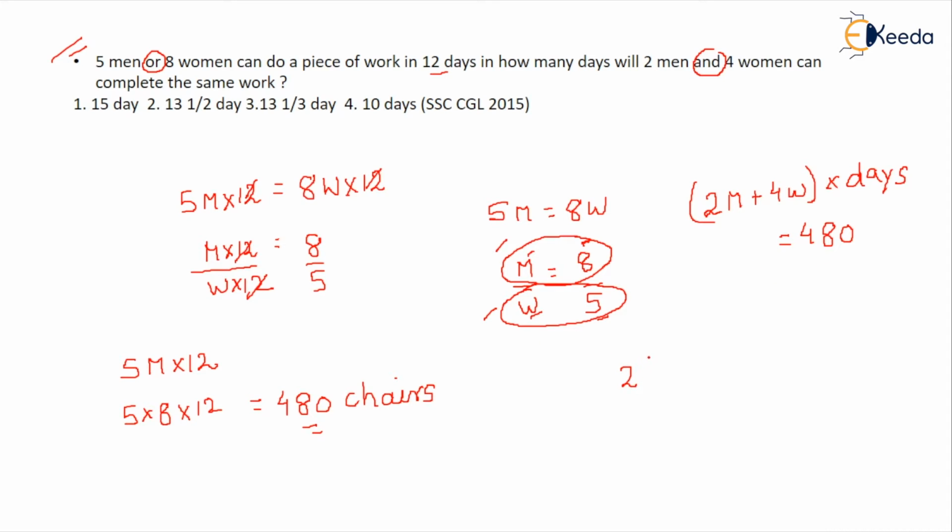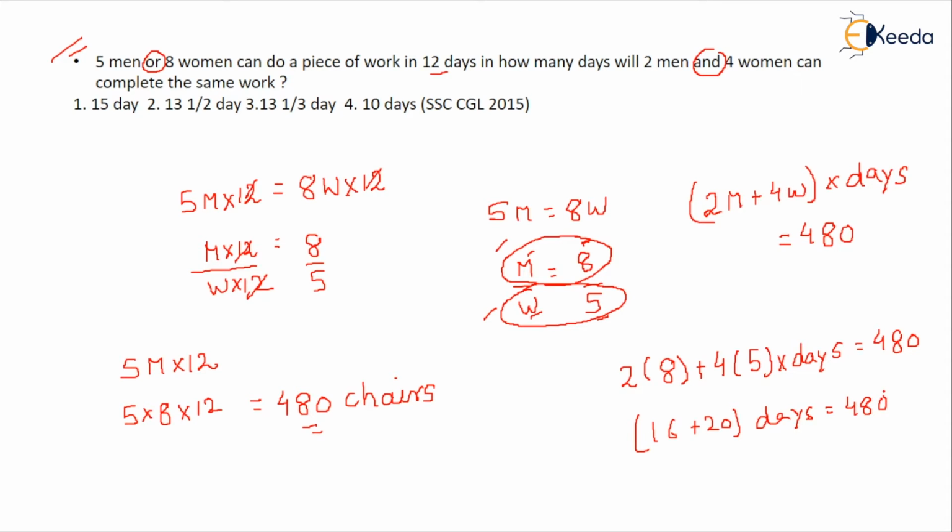So a man can make 8 chairs in a day, so 2 into 8, plus 4, a woman can make 5 chairs in a day, so 4 into 5 into days. Days you don't know, so just keep it like this, equal to 480. So after solving this, it comes out to be 16 plus 20 into days equal to 480, right?